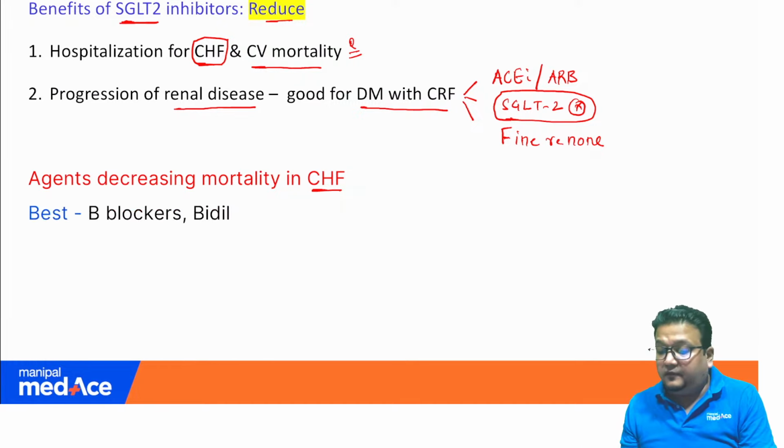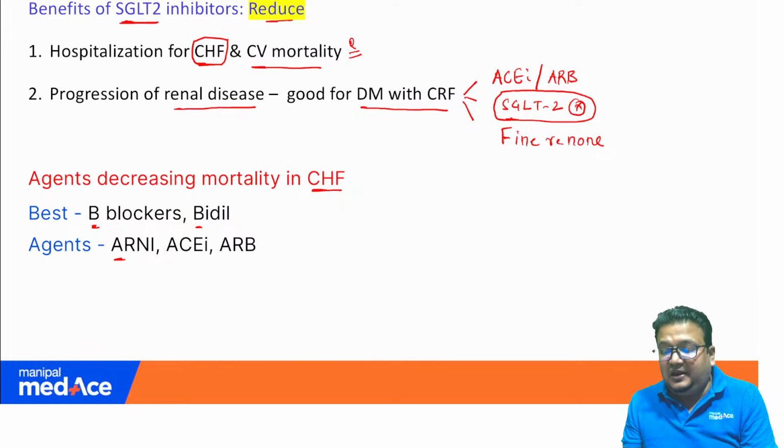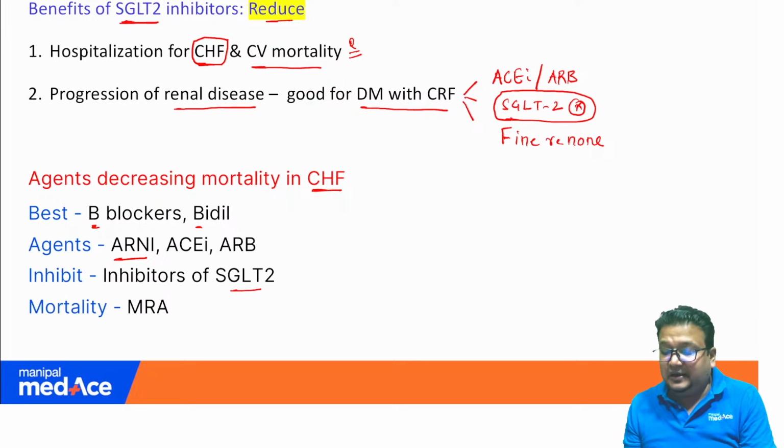Agents which reduce mortality in CHF are beta blockers, a combination of hydralazine with nitrates, ARNI, which is a combination of sacubitril with valsartan, ACE inhibitors/ARBs, inhibitors of SGLT2, that is gliflozins, and the mineralocorticoid antagonist, that is spironolactone. These are the drugs which decrease mortality in CHF.